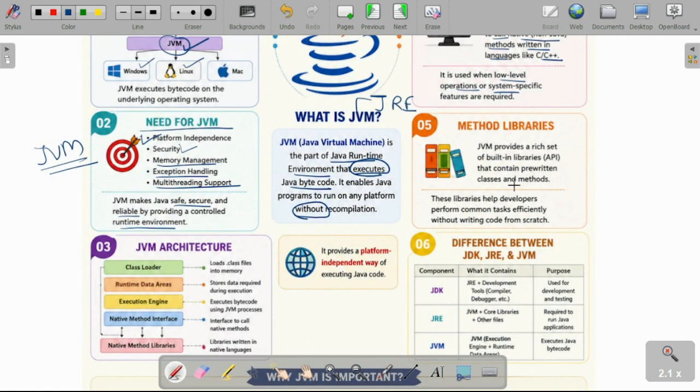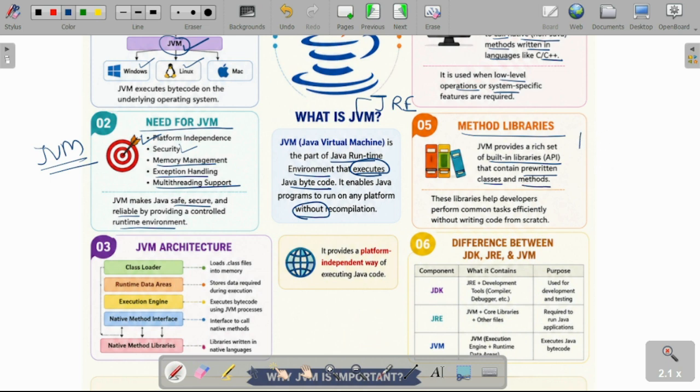We are using different libraries whenever we are writing any program. The JVM provides different libraries, and we have to import those built-in libraries whenever we are writing Java code. Some libraries are not used directly in our code, but they can be used as built-in libraries, which is called the application programming interface, which contains some pre-written classes and methods.